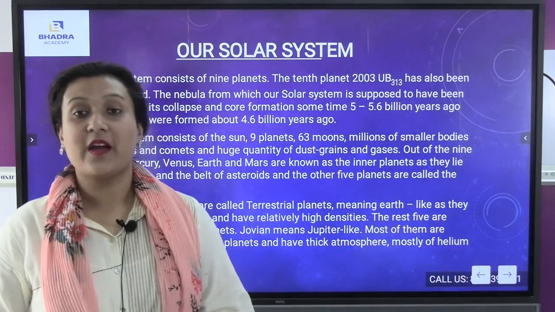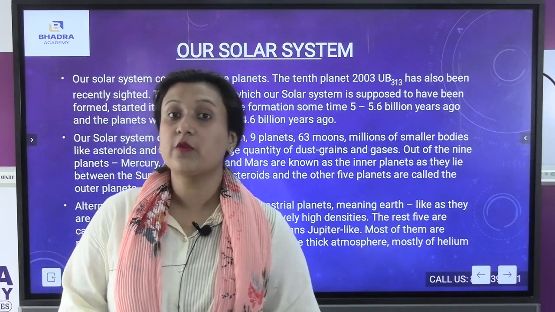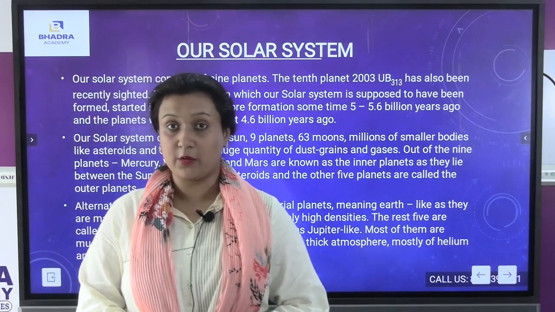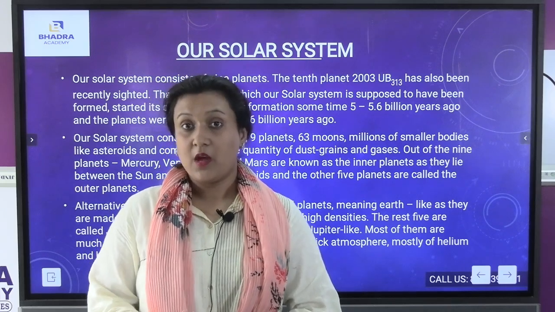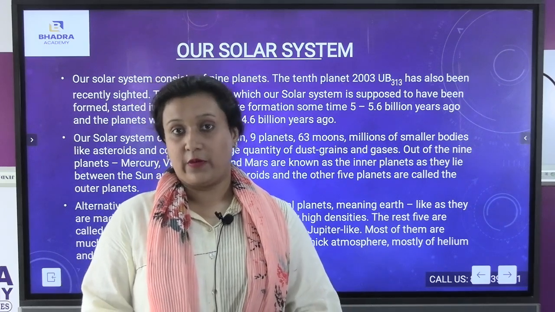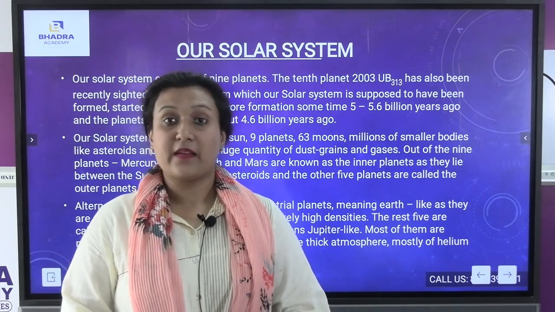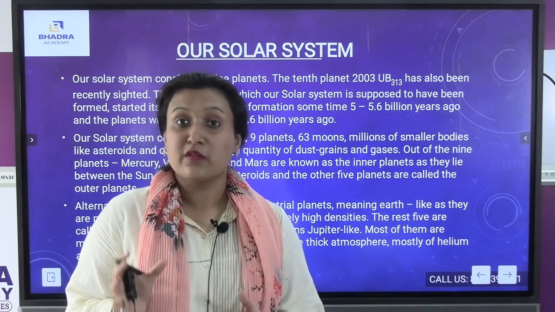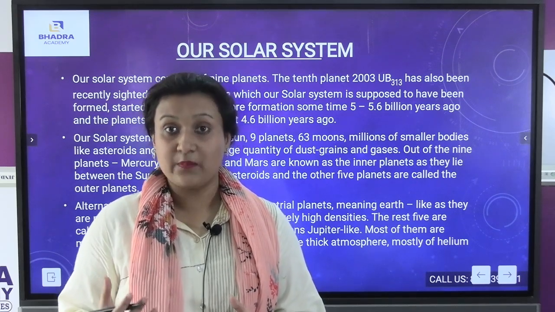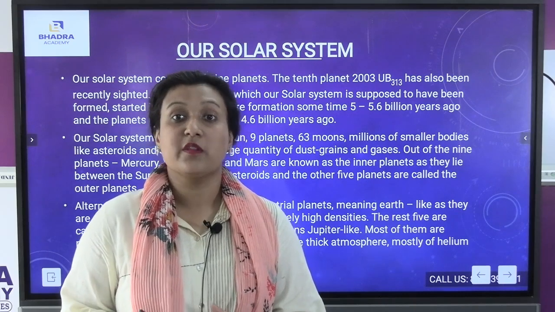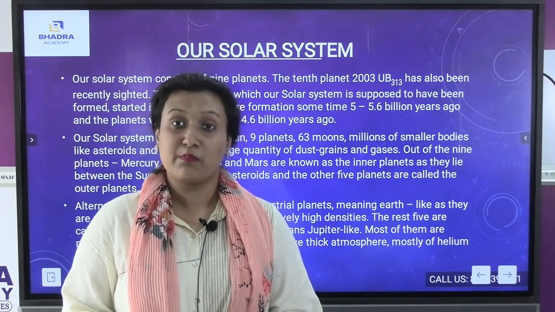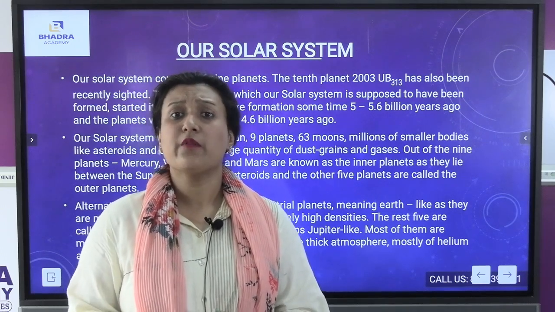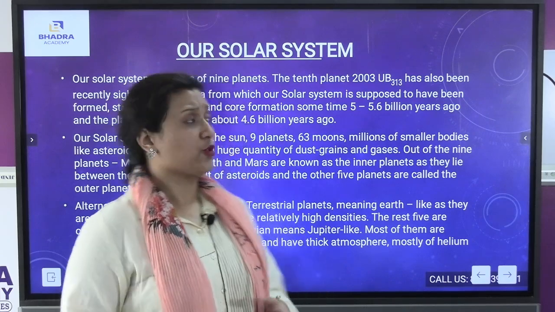So today we will be understanding about the solar system. So what do you mean by our solar system? You see, our solar system is the part of our galaxy, Milky Way. The name of our galaxy is Milky Way, and Milky Way is a very big galaxy, where the solar system, with a total of 9 planets and the sun, is part of the Milky Way galaxy. So today we will be understanding how our solar system came into evolution.